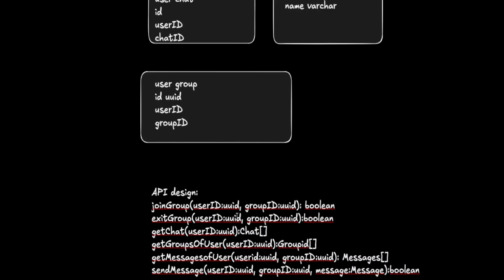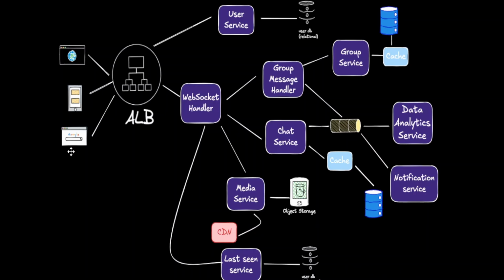So after designing these APIs, you can check with your interviewer again if he or she is good with this API design or if they are looking for any other specific API functionalities. If so, you can add those as per the need and as per the discussion and how it goes. Since the video is getting longer, I have drawn the system design and let's discuss this.